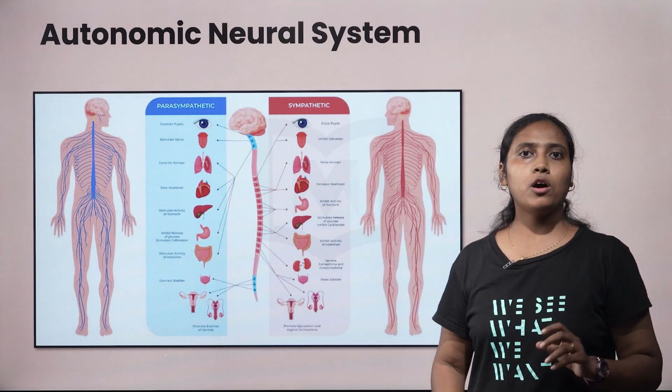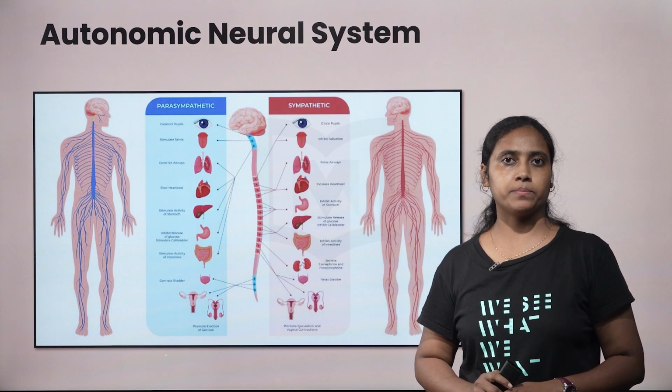This system relays impulses from the CNS to skeletal muscles. Then, how are signals transmitted from the CNS to the involuntary organs and smooth muscles of the body? Here comes the action of the autonomic neural system.